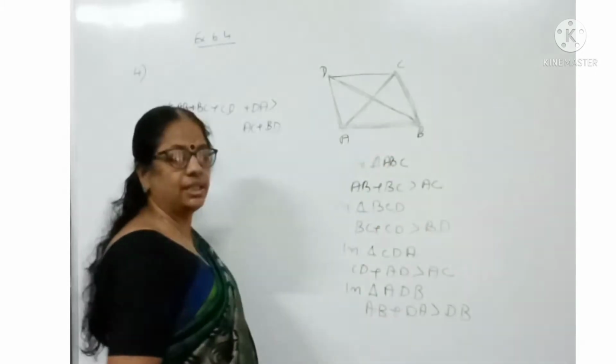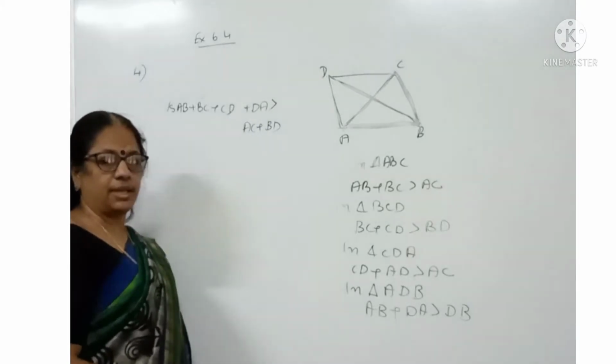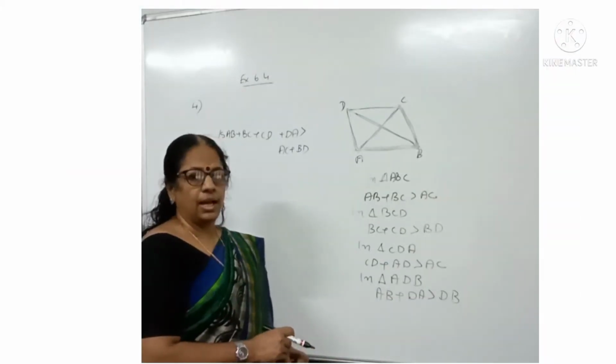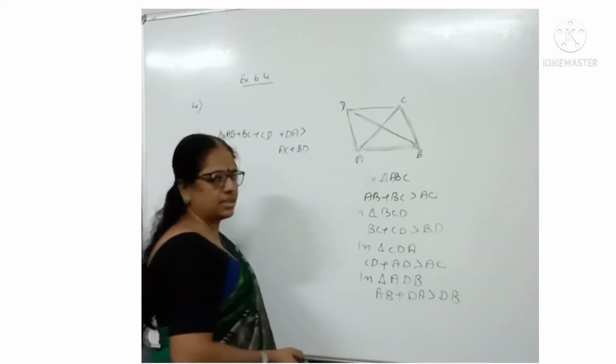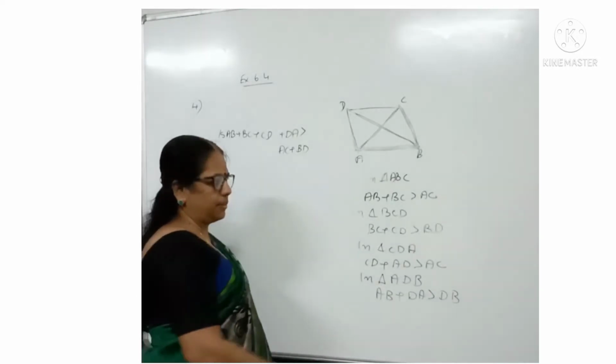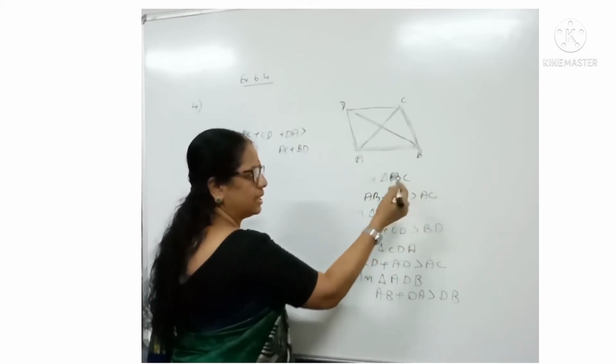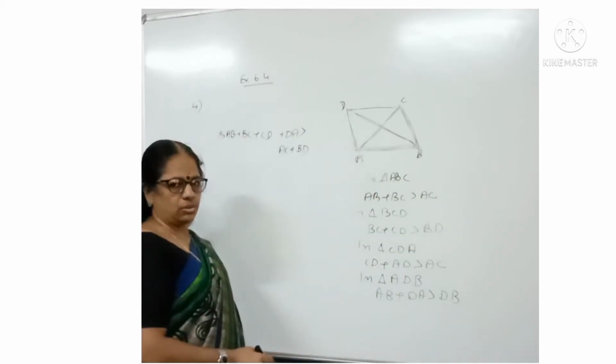We take these four triangles and compare the lengths of the sides of the quadrilateral, with the third side being a diagonal. That is the way we are taking the triangles. So here AB and BC are the sides of the quadrilateral and AC is the diagonal of the quadrilateral.